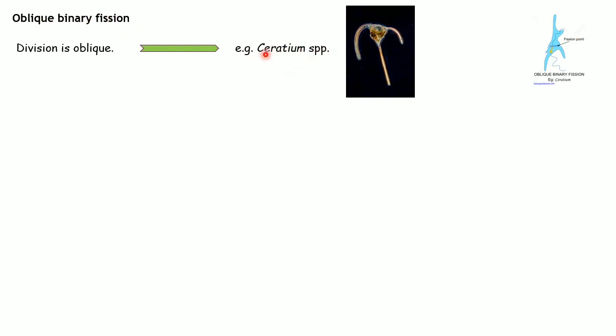So this Seracium species, right, it actually do this oblique binary fission. Let me tell you how it does. So this is another type of Seracium species. So I told you what is oblique, right? Either this or you can say this slanting. So here you can look this division takes place in this direction, and here also you can see the exact binary oblique fission. This is how it actually divides and produces two daughter new individuals.